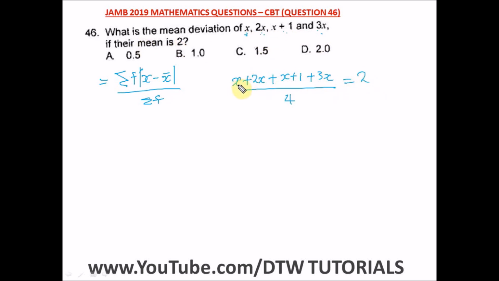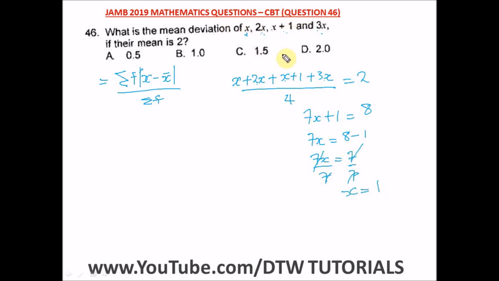So from here, we have 2x plus this x, that's 3x, plus another x, 4x, plus another x, that will give us 7x plus 1. Cross multiply, we have 4 times 2 which will give us 8. So we have 7x, taking 1 to this side, we have 8 minus 1. So we have 7x is equal to 7. Dividing both sides by 7, we have x is equal to 1.